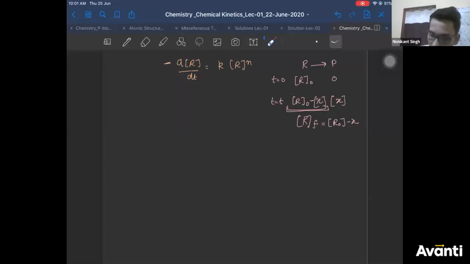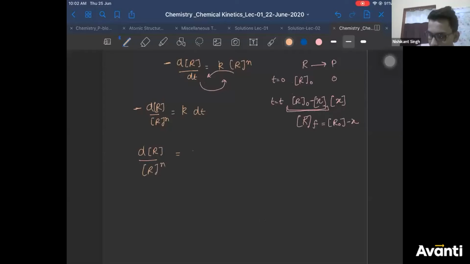Okay? Now what I'm going to do is separate the variables. R containing terms on this side, t containing terms on this side. So what do I get? Minus dR by R to the power n equals k dt, right? Transfer the minus to that side. So you'll get dR by R to the power n, and here you'll get minus k dt.